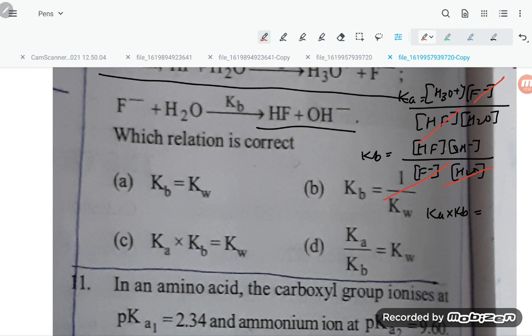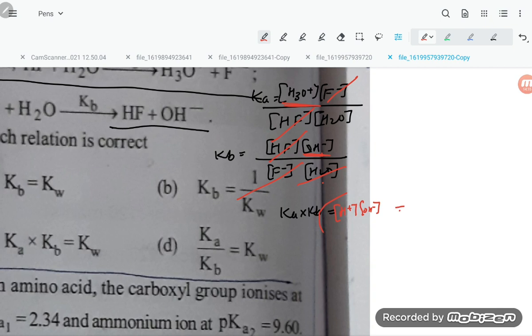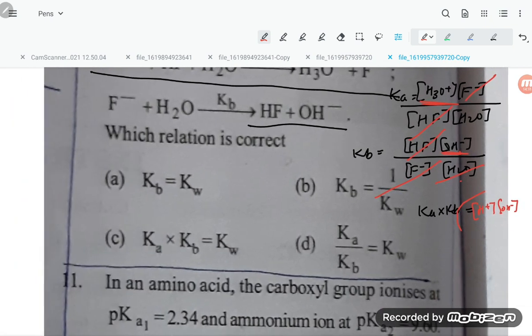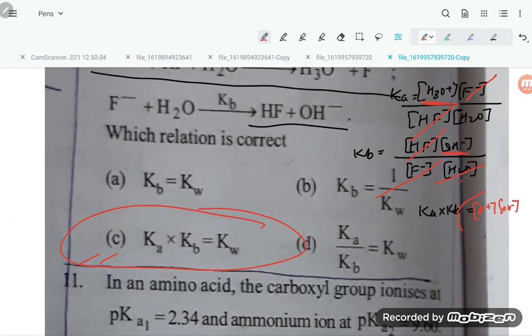HF downside and HF upside cancel out. So what is left here? H2O downside there is no use. Here is H3O plus and here is OH minus. So Ka into Kb is coming H plus and OH minus ion, equal to what? Kw. So Ka into Kb is equal to Kw, option number C.